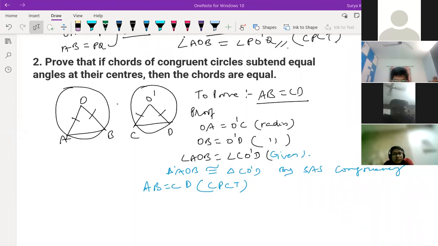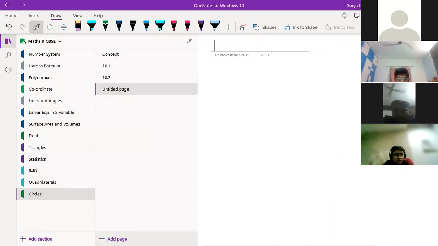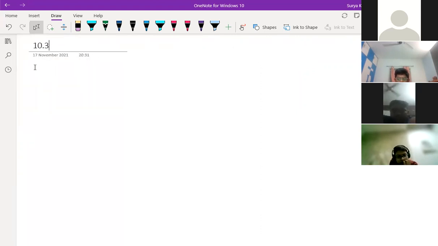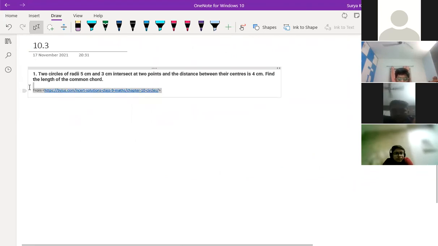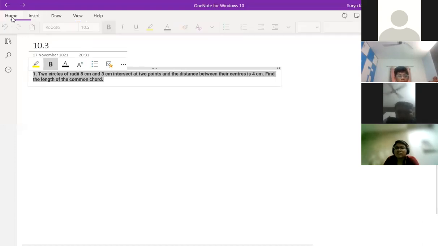Copy question 3. All of you try this question, children. All of you try this question. Draw the diagram at least.